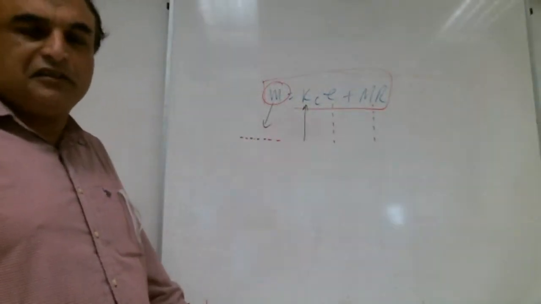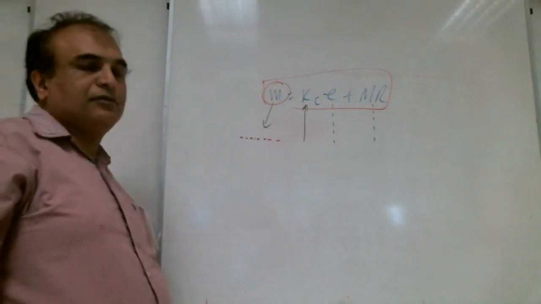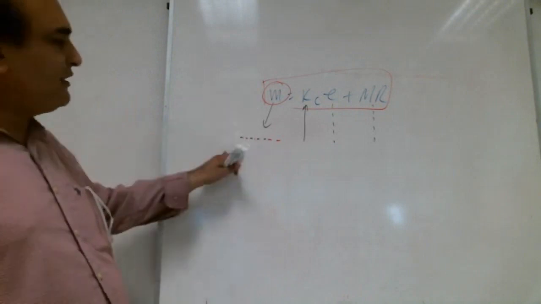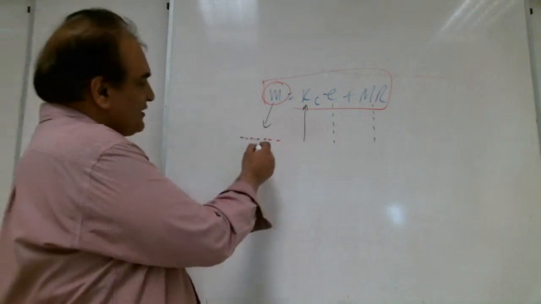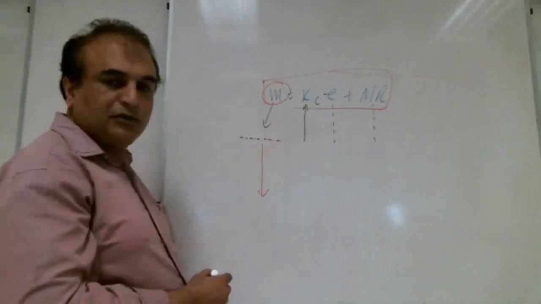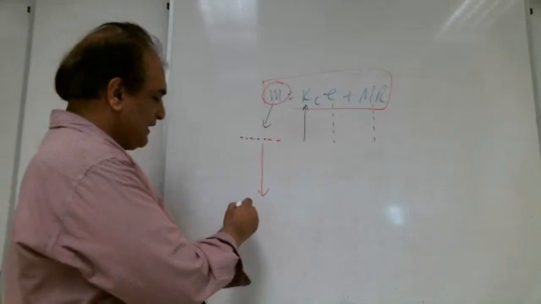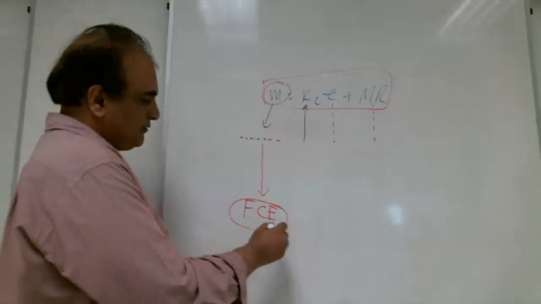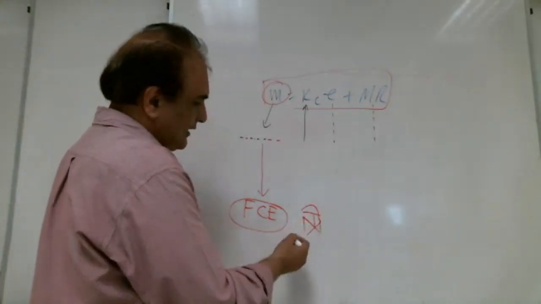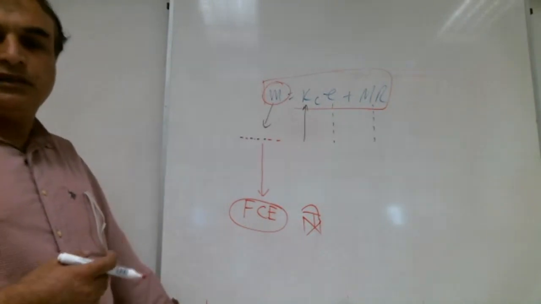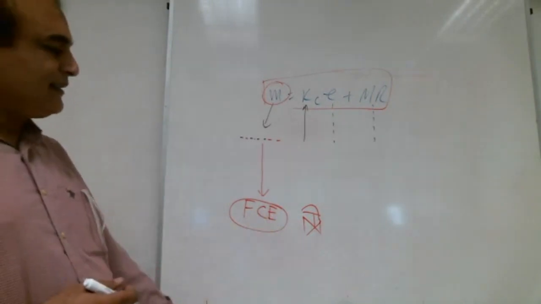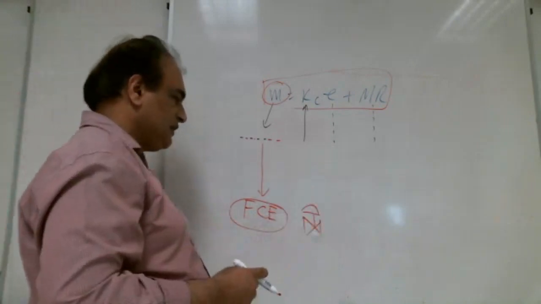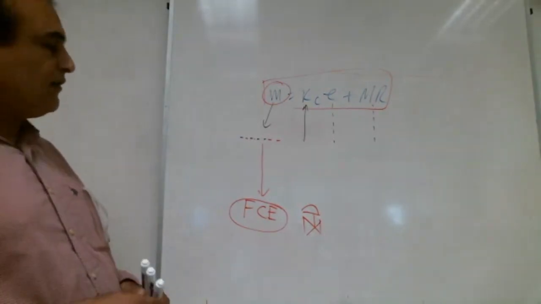99.99% electronic controllers are there. Maybe very few pneumatic controllers are there if you work on some special type of plants. Otherwise, you are always going to see the electronic controller. Now this electronic signal will be applied to some mechanical device, the final control element. Final control element is what, Shiva? Some mechanical device like a valve. It can be a valve, it can be a pump, it can be a lot of other things, but definitely it is a mechanical device.